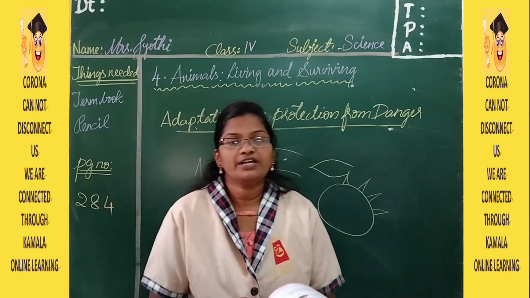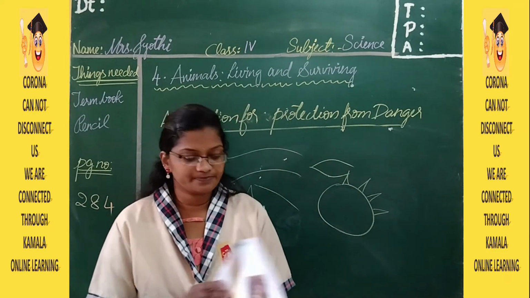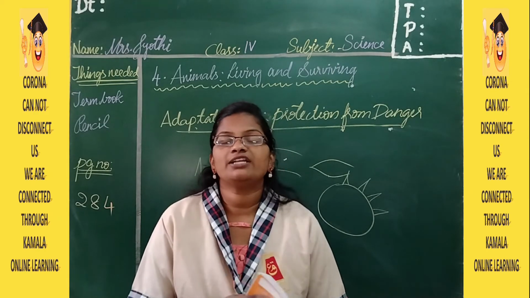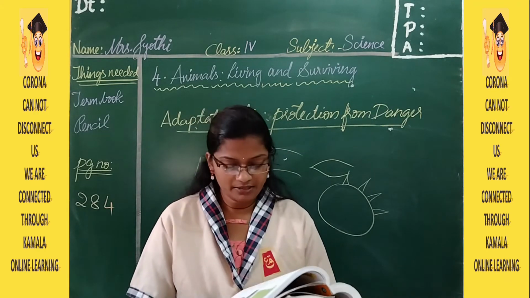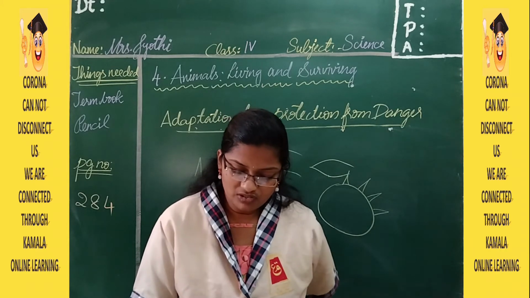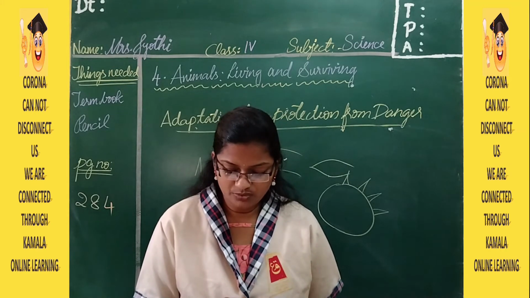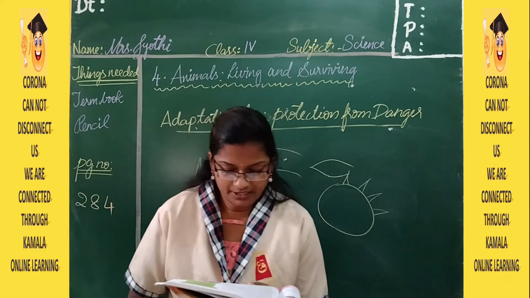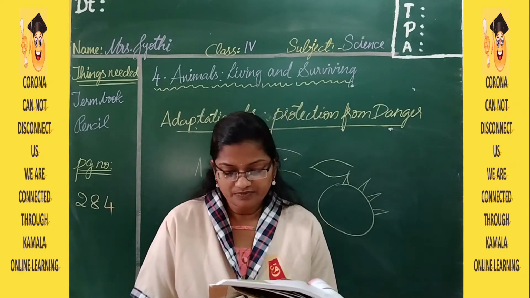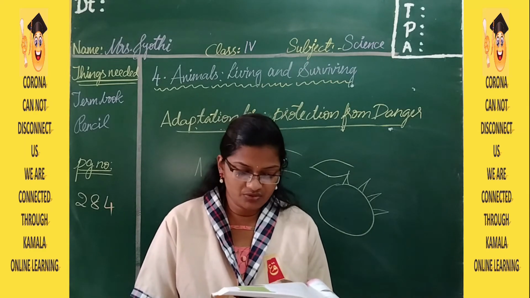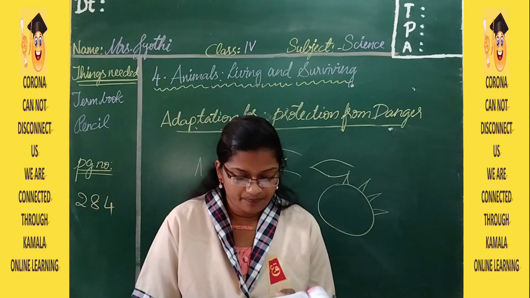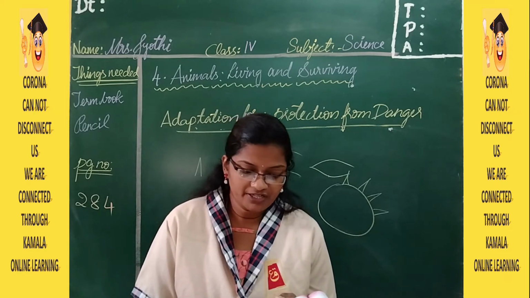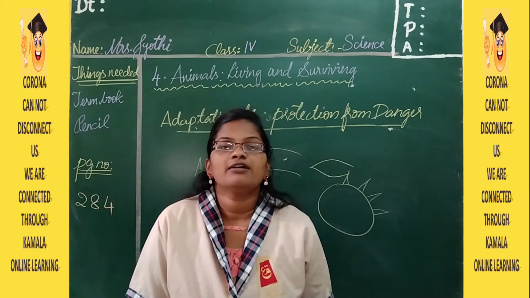And if you see the next one, adaptation in behavior. So with this we will complete the session. So how do animals adapt themselves in their behavior? Animals have also developed special habits to suit their surroundings. Like the Siberian crane comes to India every year from Siberia in order to escape the severe cold. This movement of animals from one place to another place for feeding or breeding is called migration.